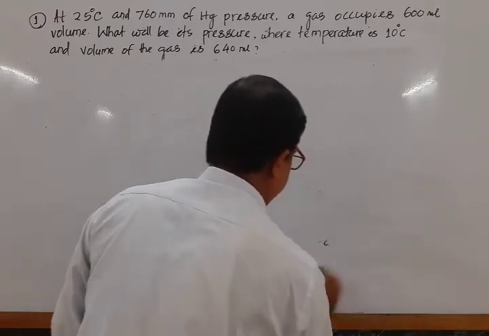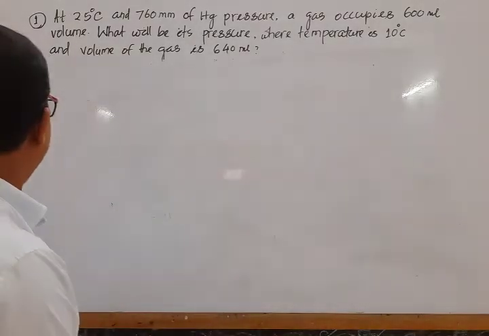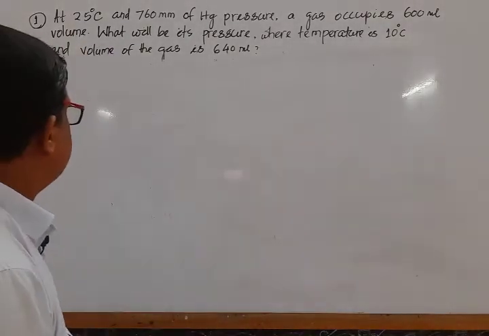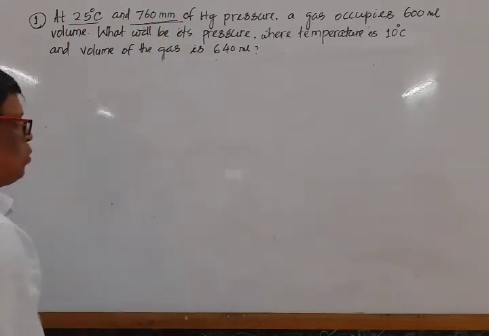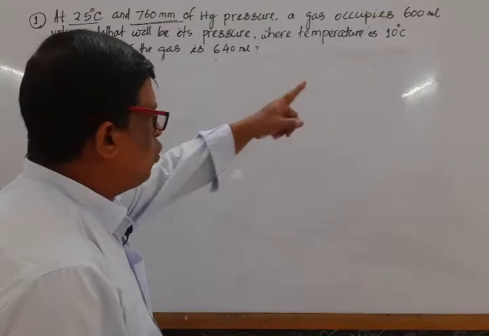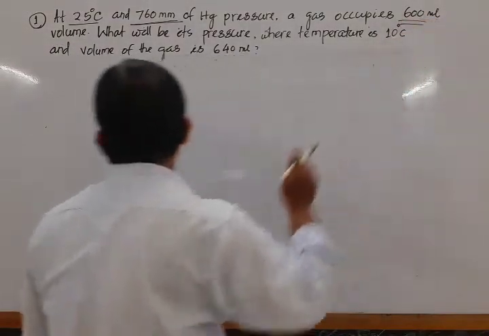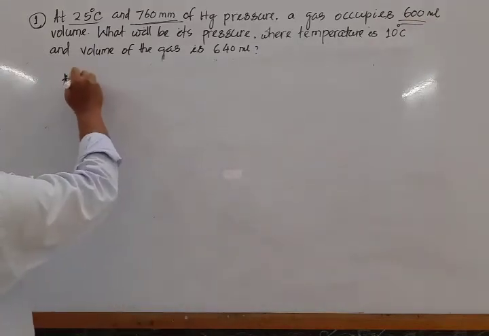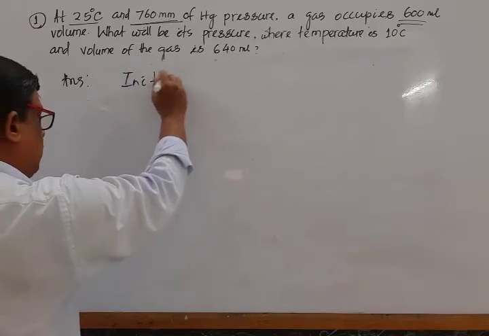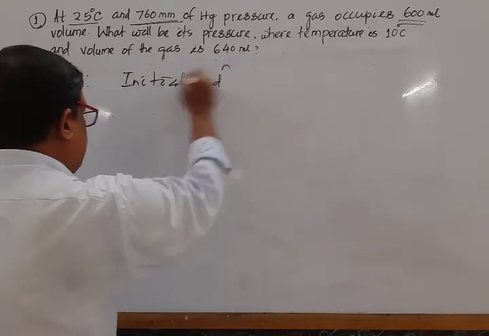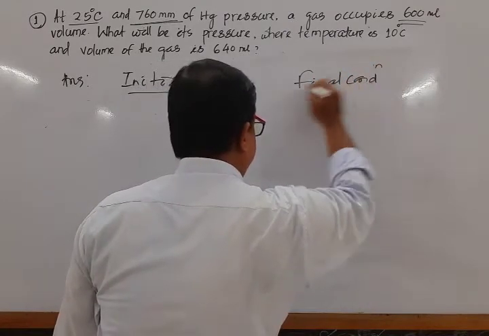Mark that. What is the next question? Next question is, at 25 degrees Celsius temperature and 760 millimeter of mercury pressure, a gas occupies 600 ml volume. That means this is the initial condition, and this is the final condition.